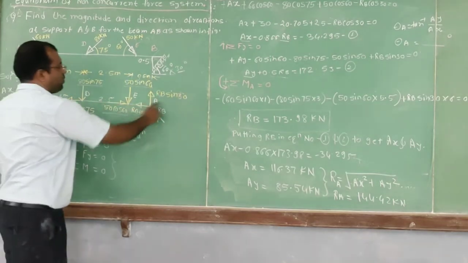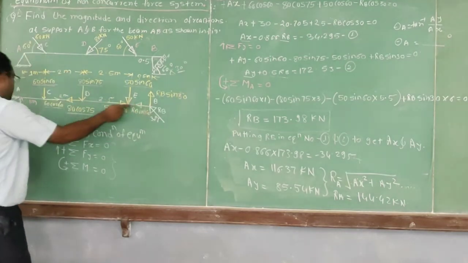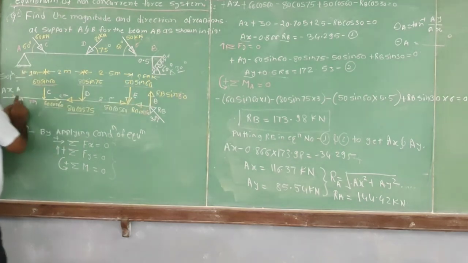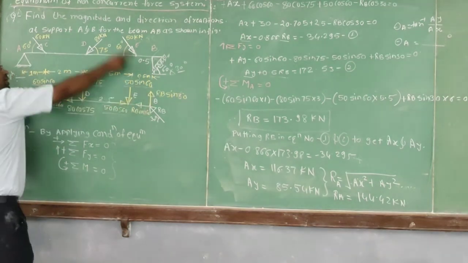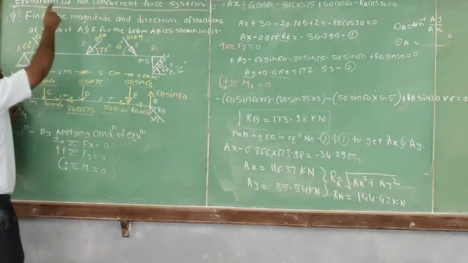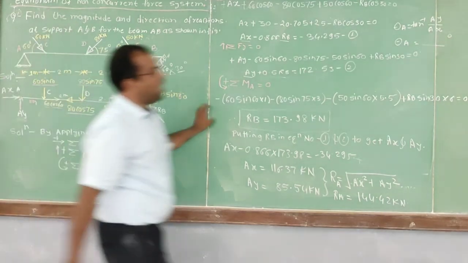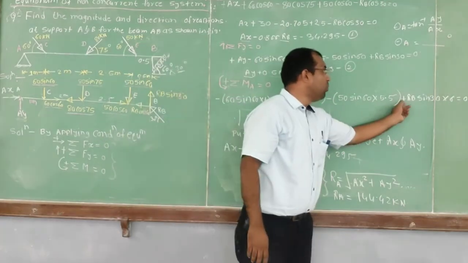So RB sine of 30 into 6. Now in this case, the moment created by this force about point A is in anti-clockwise sense. Anti-clockwise we have assumed is positive. Therefore, I have written over here the sign positive.